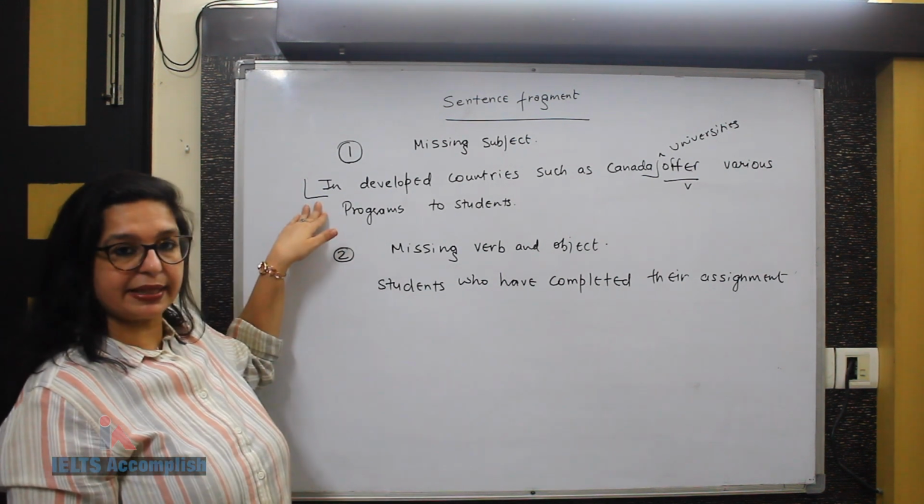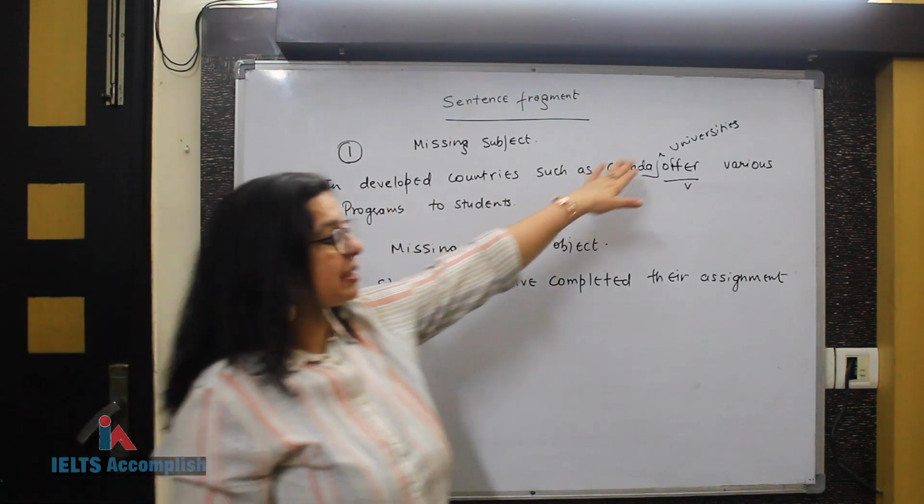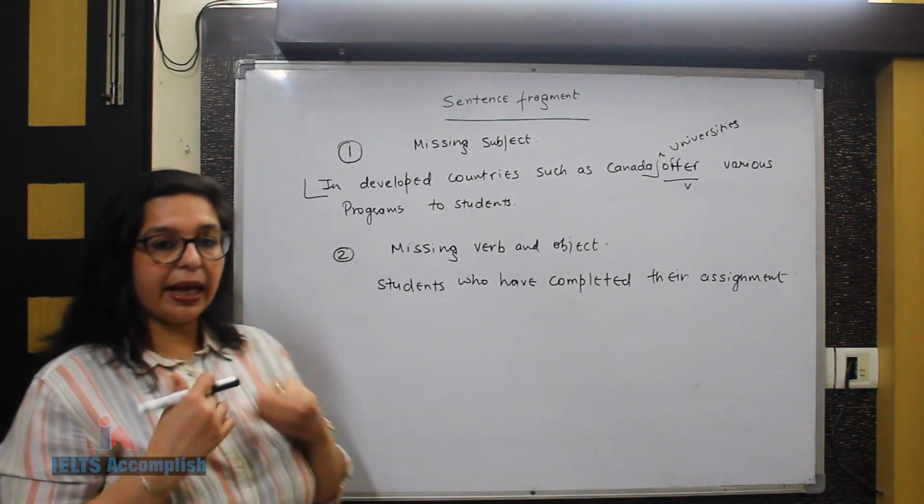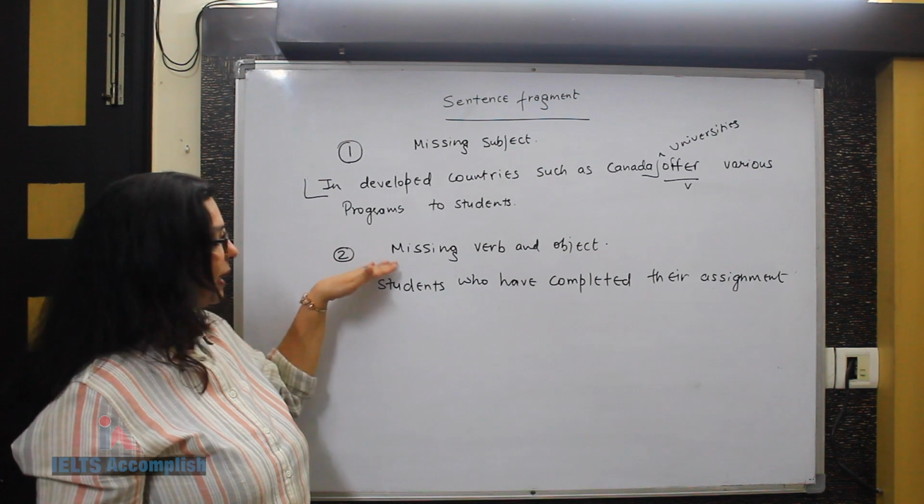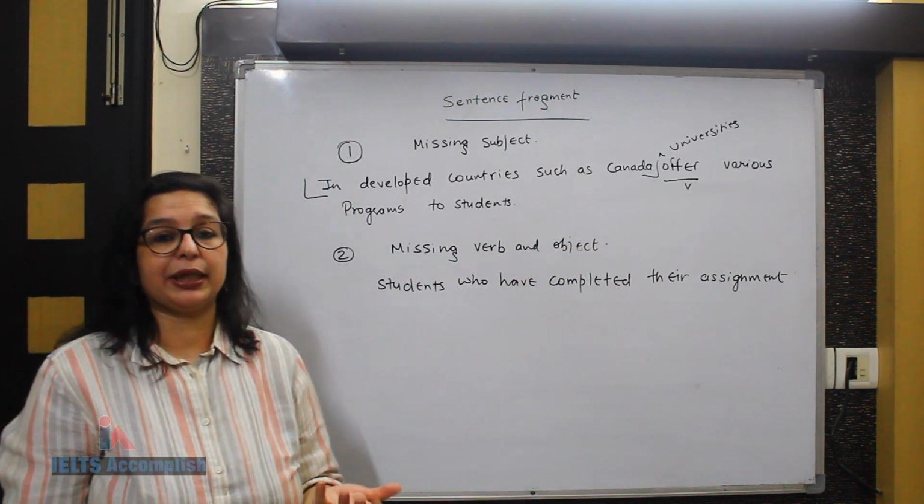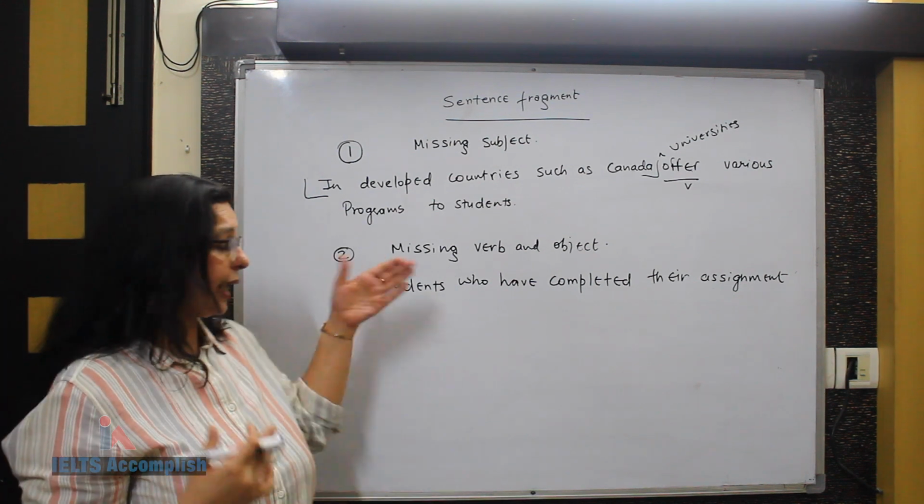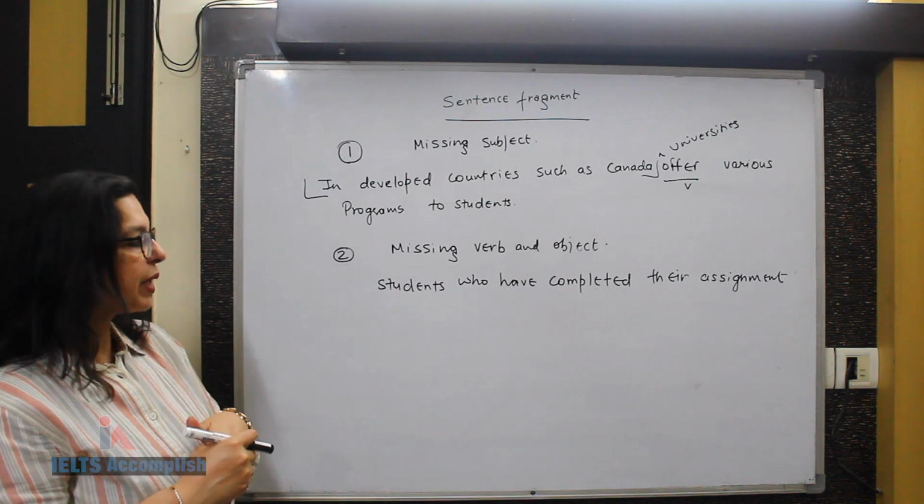So when you start a sentence with a preposition, please make sure while you proofread that your subject is not missing. Another situation is the missing verb and object. Yes, the sentence may only have the subject. And let me tell you in which situation this kind of sentence fragment occurs.